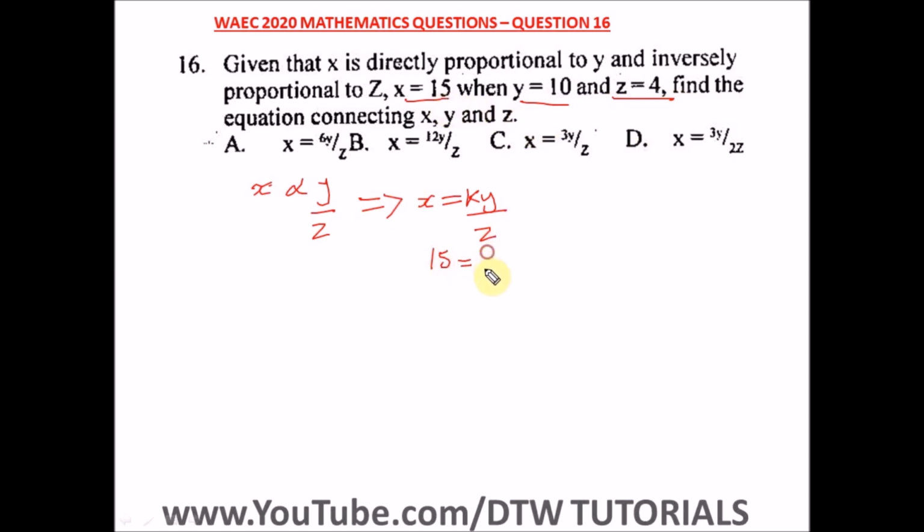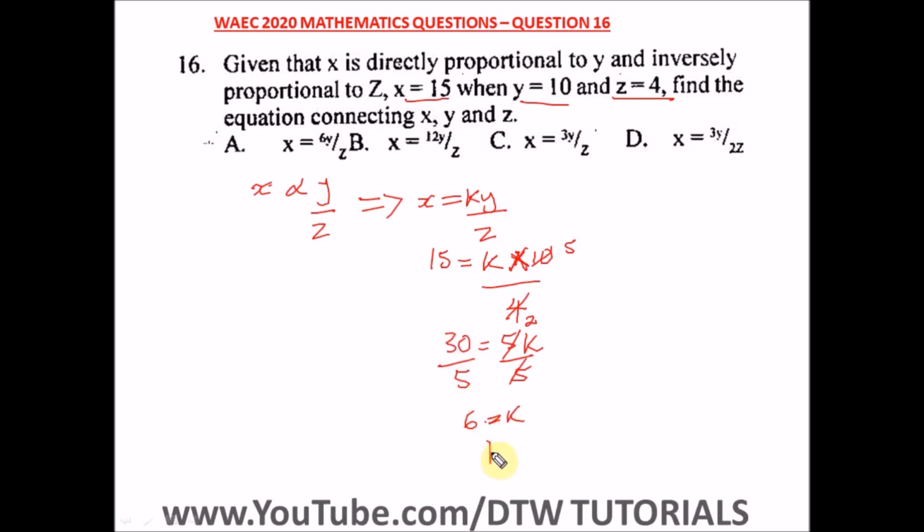So x is 15, equal to k times y, which is 10, divided by z, which is 4. Sorry about my pen here. Okay, so this can cancel out. So 2 here, 2 times 2 here, how many times? 5 times, so we can cross multiply. So we have 2 times 15, which is 30, equal to 5k. So we divide by 5, divide by 5. This will cancel out, and 30 divided by 5 is 6. So k is equal to 6.